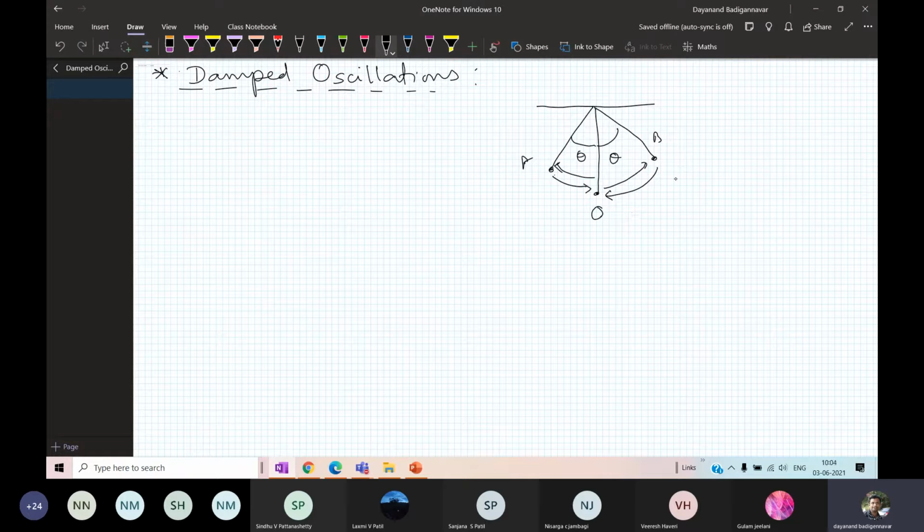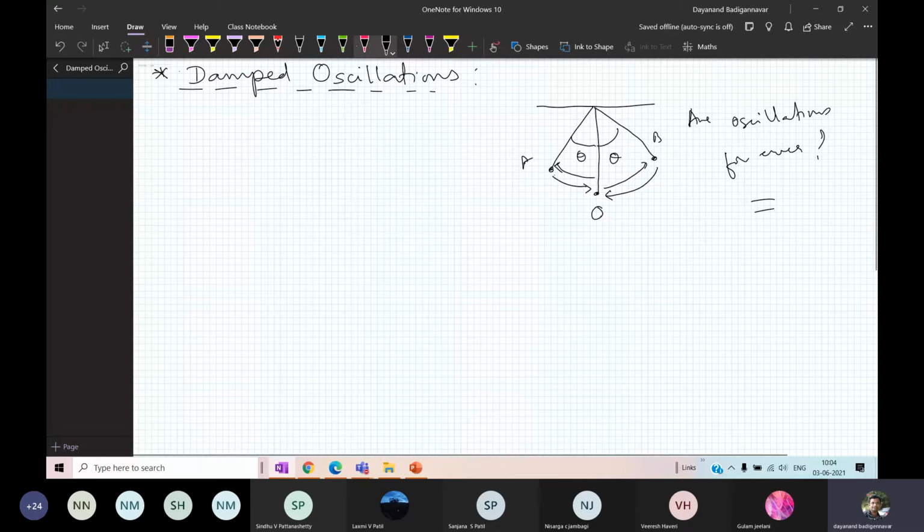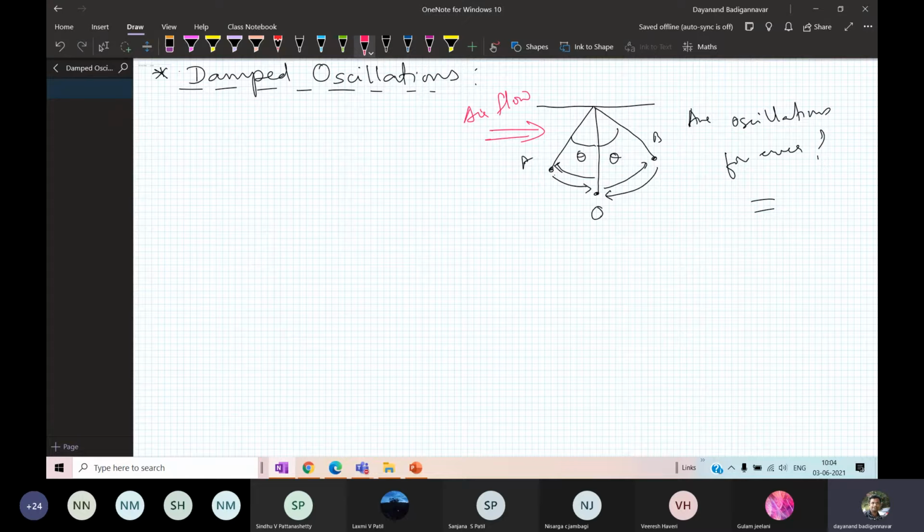Are the oscillations taking place forever? No, sir. Why? Because there is airflow that is acting as a resisting medium. Such type of oscillations we call damped oscillations. Damped means which are going to die after some time.